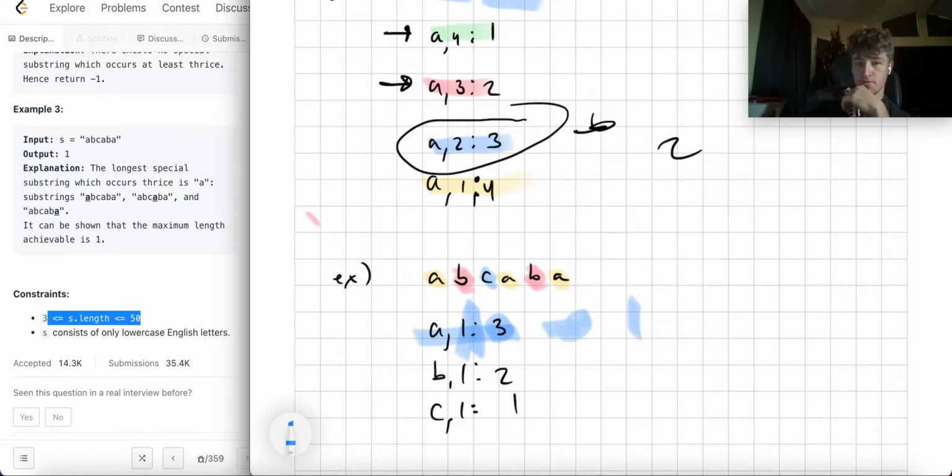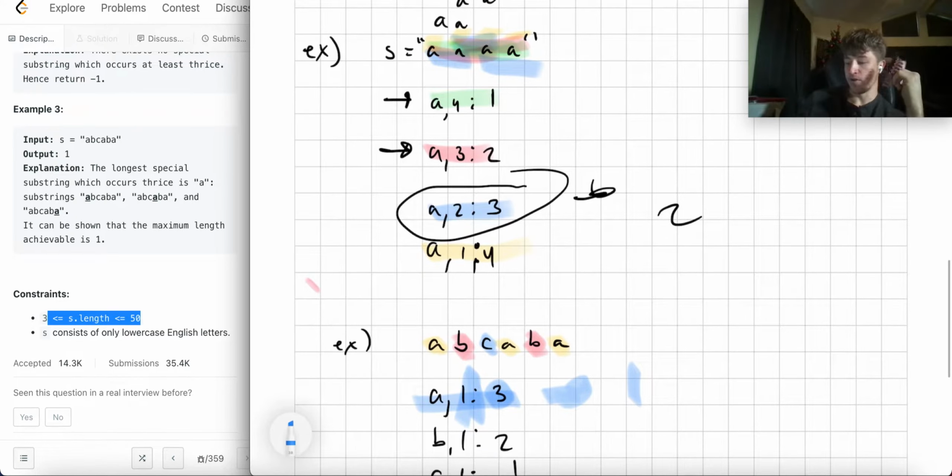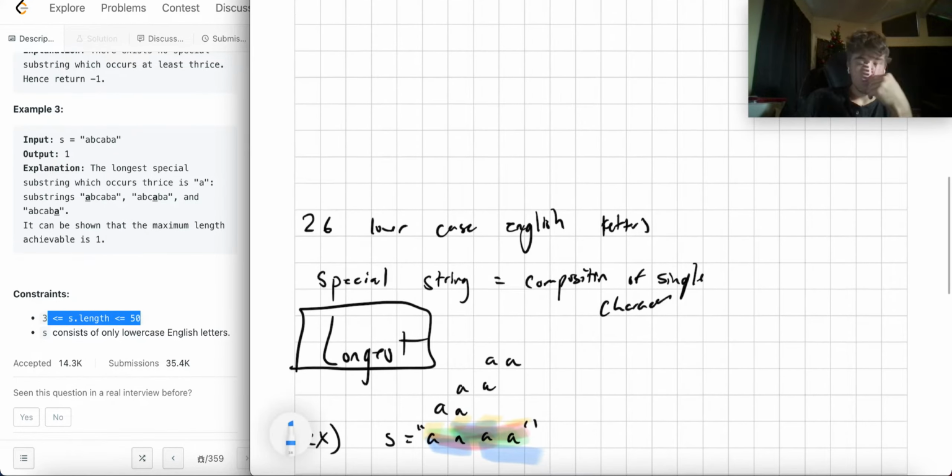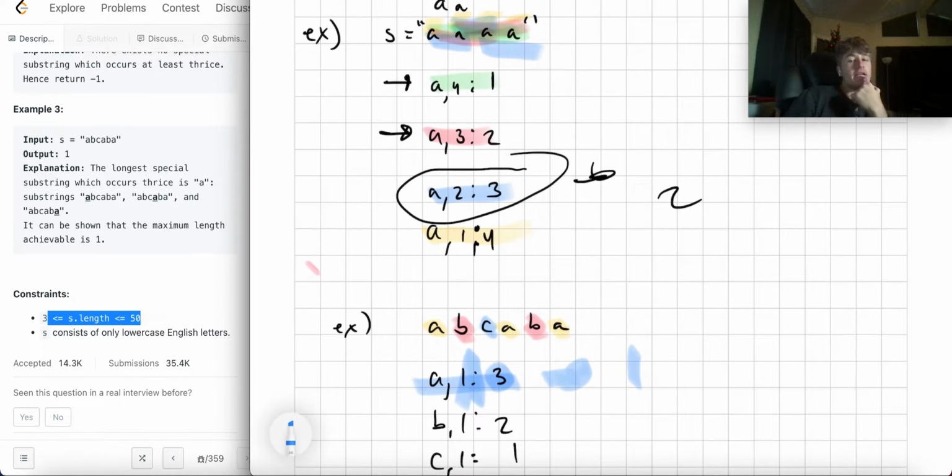So what do we do to solve this, right? Because it's kind of a complicated scenario here. How did I even solve this, right? Well, I guess the thing to think about first, that I first considered, was the fact that it's only lowercase letters, right? So we only need to keep track of unique substrings for A through Z, right?